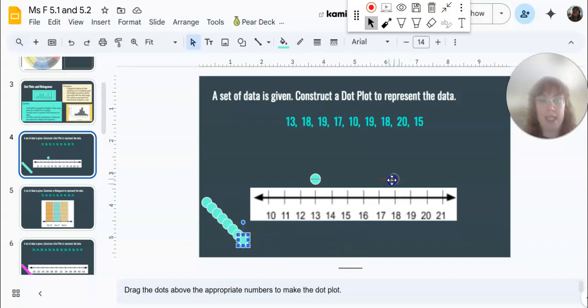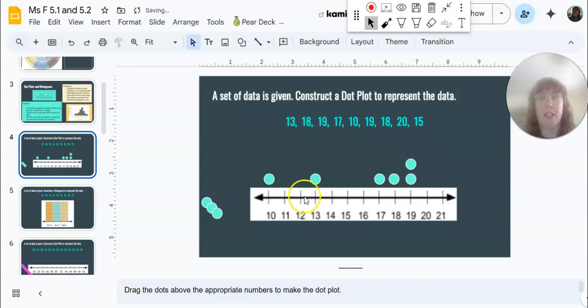Then we have 18. And again, just dragging it. 19 is next, followed by 17. I'm just clicking, dragging these dots, and then 10. And then I have another 19, so I'm going to put it on top of my first 19 dot. Another 18, a 20, and a 15. And there's our dot plot. So some things we can tell: all of our data goes from 10 to 20. It's more grouped between 17 and 20.